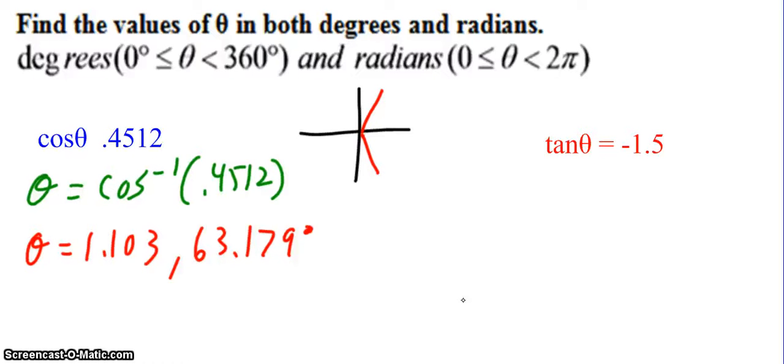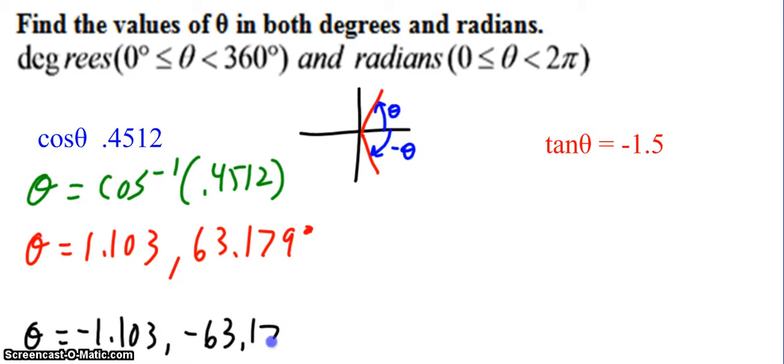Well, I need to think of a relationship between these. Well, here is where I can use the fact that cosine is an even function. And if it's an even function, that means that if this is some theta, this would be negative theta, because the cosine of theta is equal to the cosine of negative theta. So if theta are these two values, then other theta values could be negative 1.103 and negative 63.179 degrees. That's good, right?